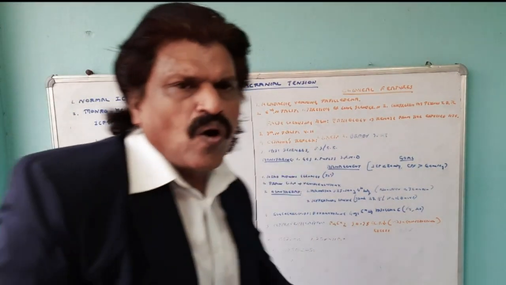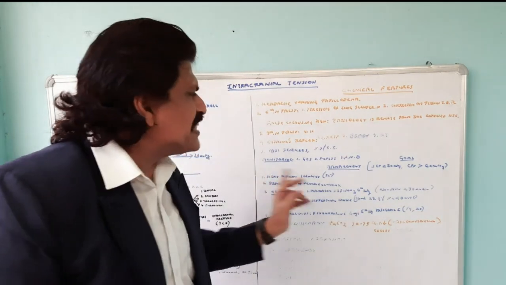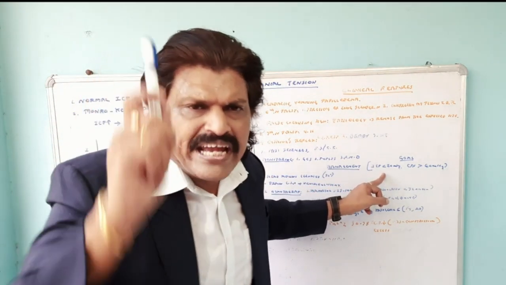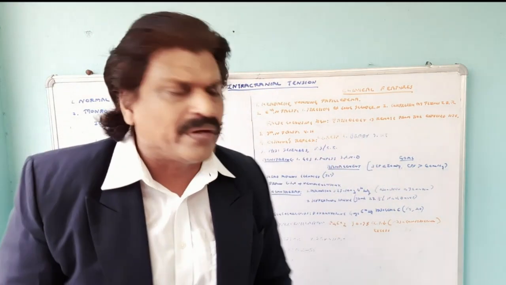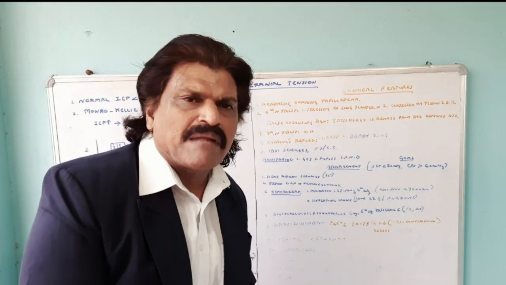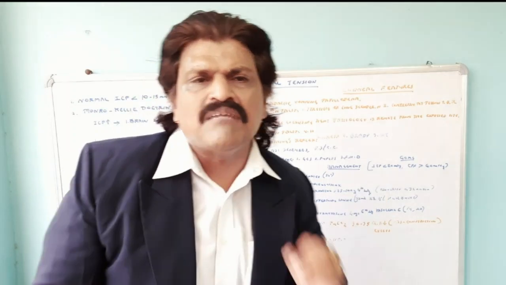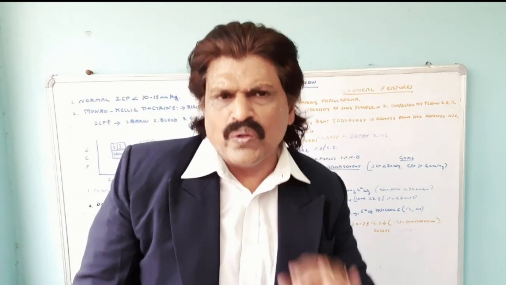In fact, the goal of the management of raised intracranial pressure is to maintain the intracranial pressure less than 20 millimeters of mercury and maintain the cerebral perfusion pressure more than 60 millimeters of mercury. So two important